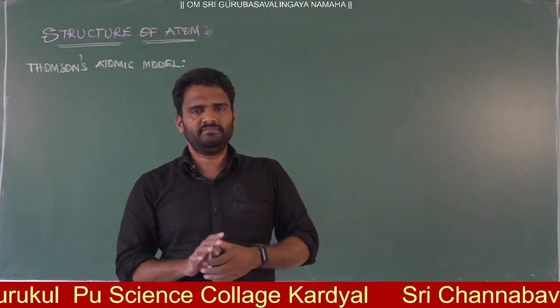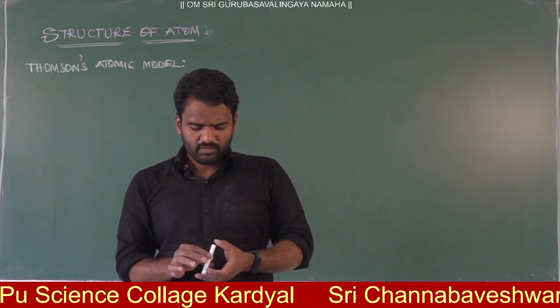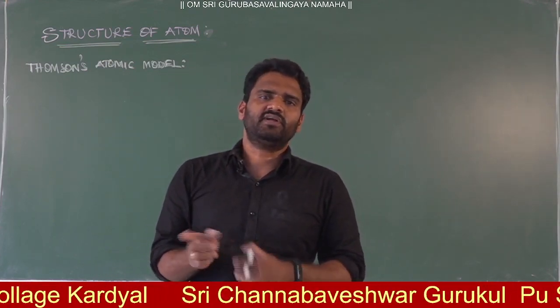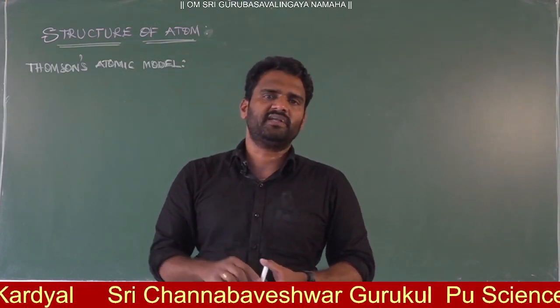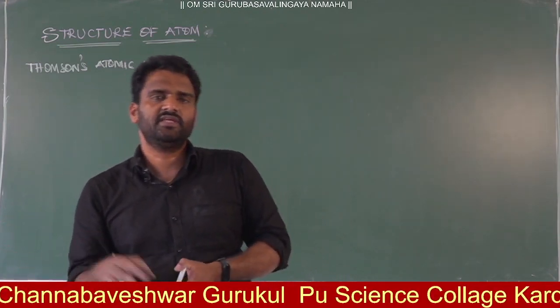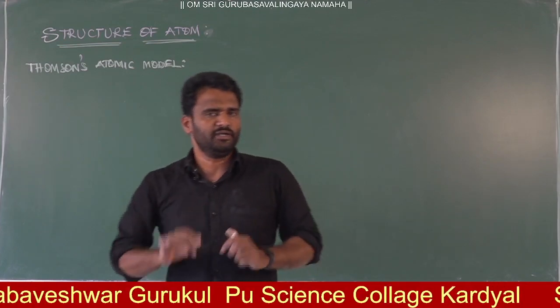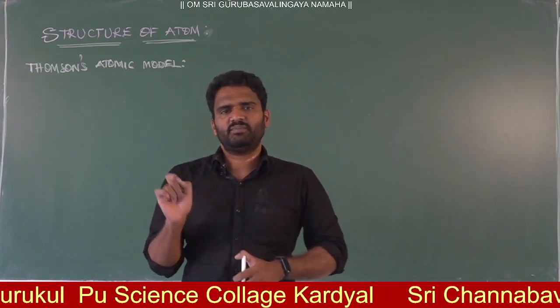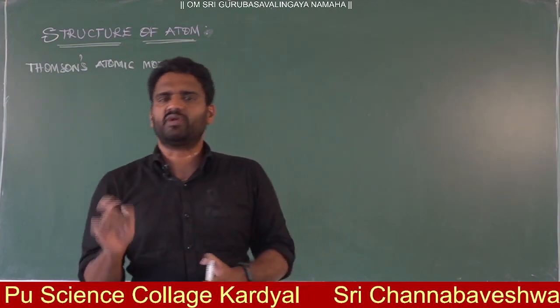After that, Goldstein thought that whenever there are negative charge particles in matter, there must definitely be positive charge particles, then only will the atom or matter be in the neutral state. By repeating the same experiment, he found positive charge particles, and their name is protons.